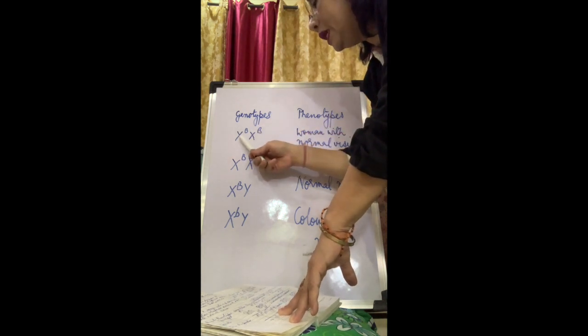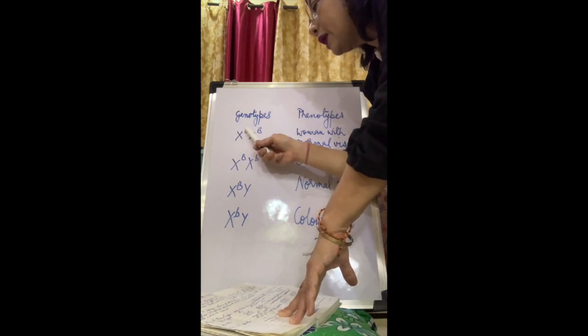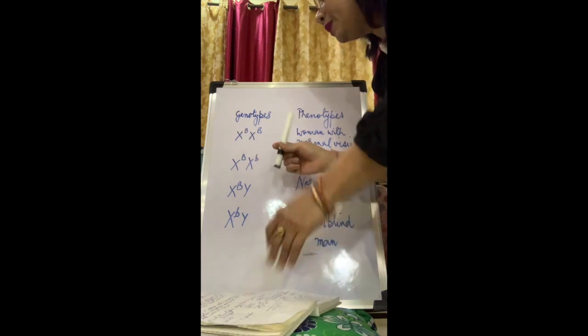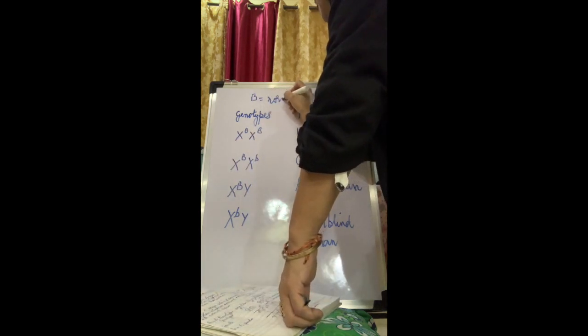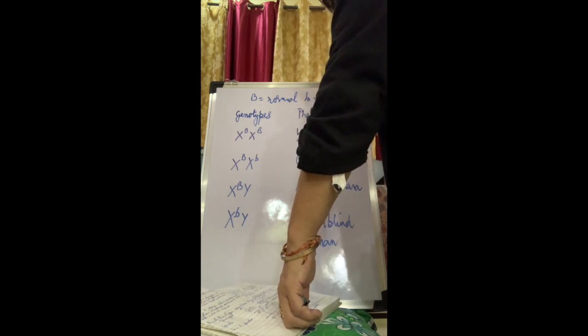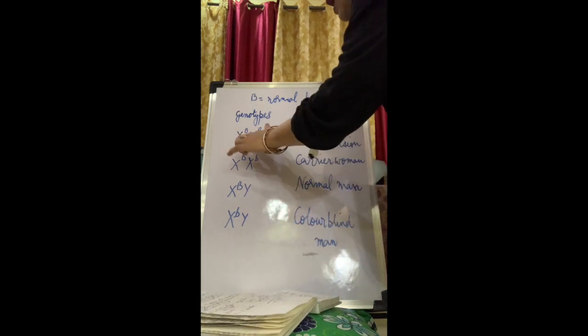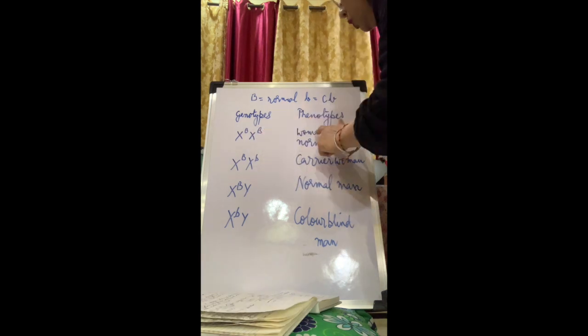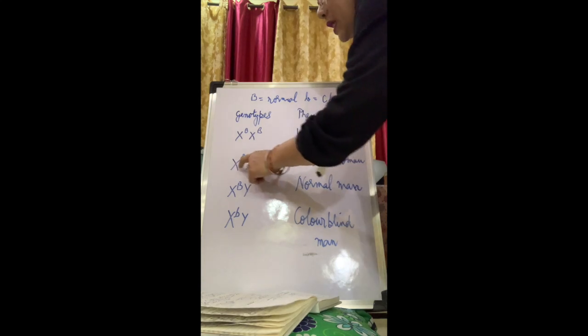So here we are taking X. 2X means it is a female. Here capital B is a dominant character which is normal. Let us take capital B as normal, while small b is colorblind. So here we have taken a woman who is normal, a woman with normal vision. Next we have taken a woman because both are X, so it will be a woman.